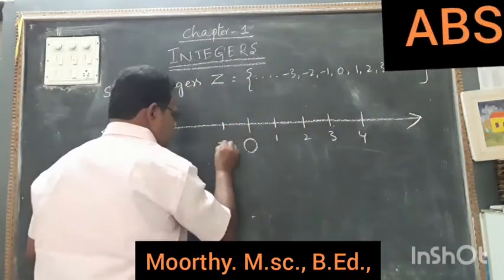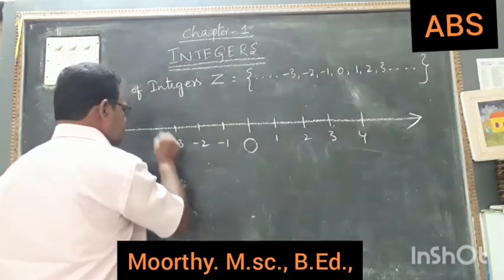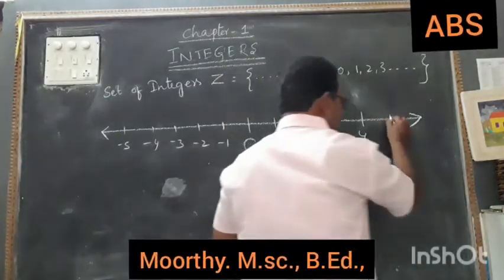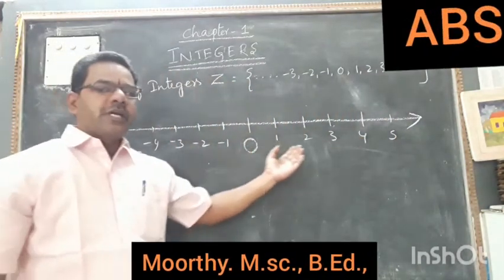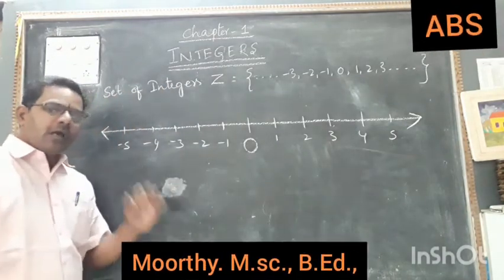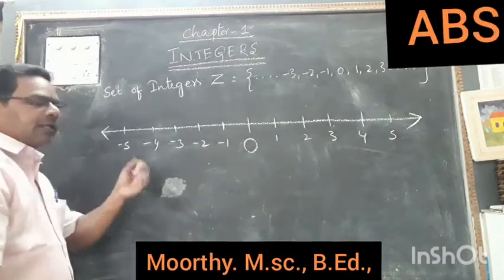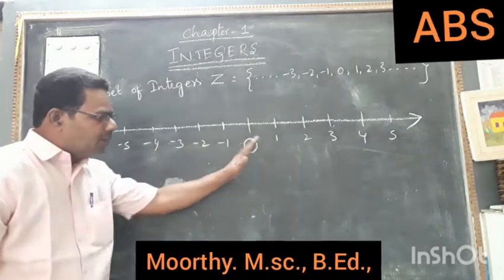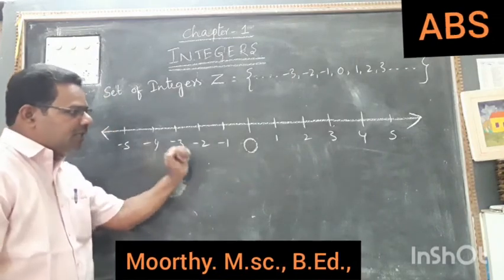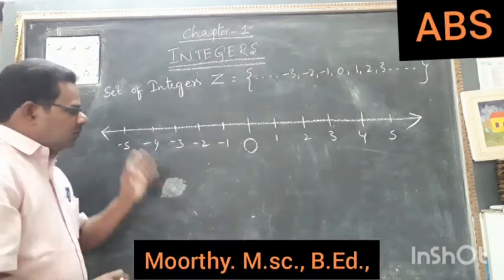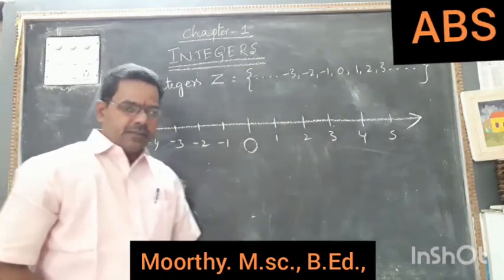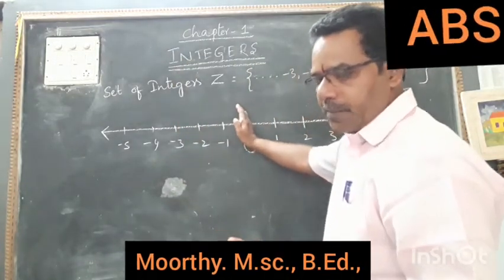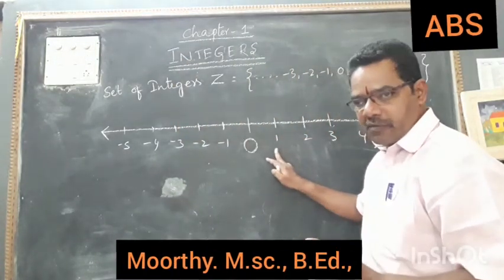Coming to the left hand side: minus 1, minus 2, minus 3, minus 4, minus 5 and so on. From this we can understand all the positive integers are unlimited, and all the negative integers are also unlimited. So these unlimited integers, how are we writing all these numbers in this pattern? What is the main principle used to write all these integers? Here 0 has no value, it is 0, we know. After 0 we have a positive number 1.